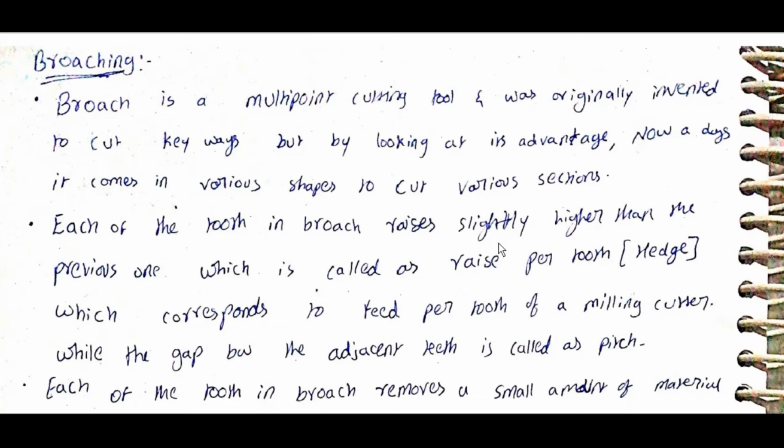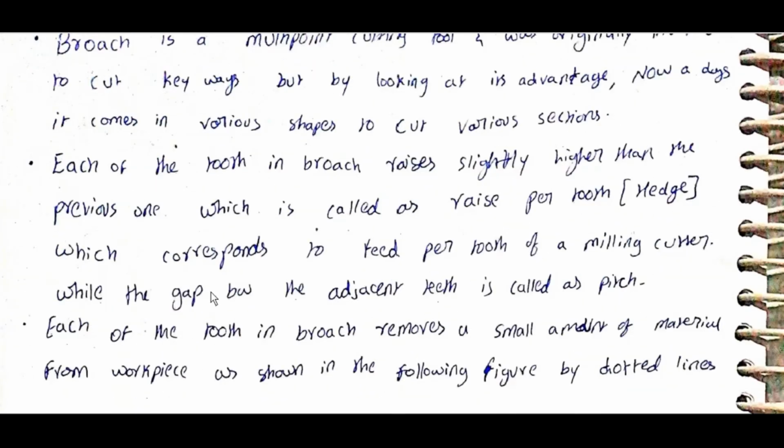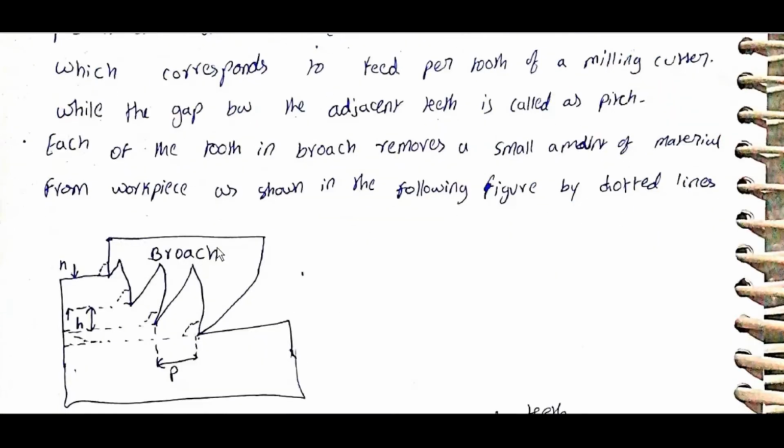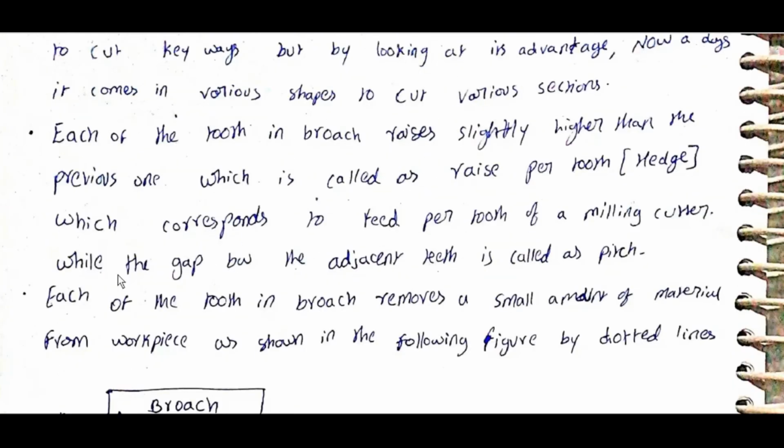Each tooth of the broach rises slightly higher than the previous one, which is called rise per tooth, corresponding to feed per tooth of a milling cutter, while the gap between teeth is called pitch. Each tooth in the broach removes a small amount of material from the workpiece as shown in the figure by the dotted line. As size increases, this distance is pitch, this distance is rise per tooth.